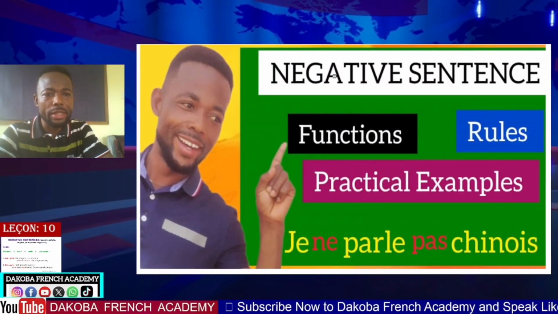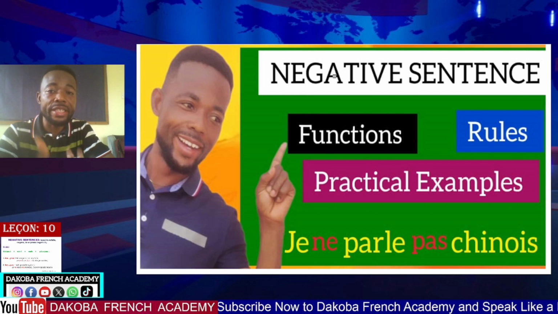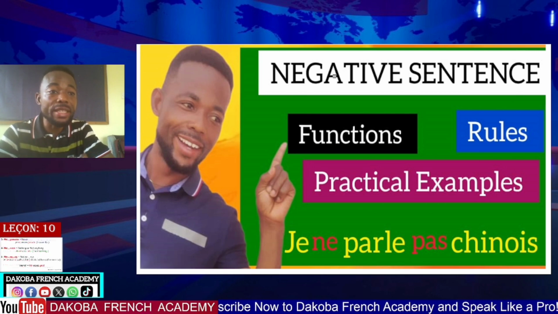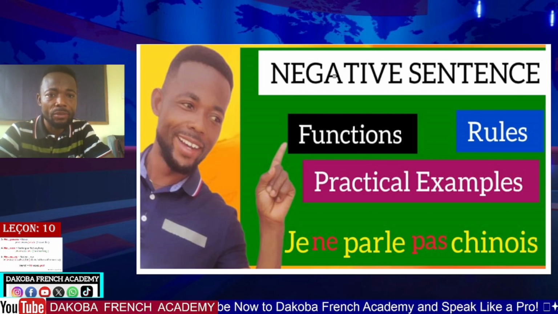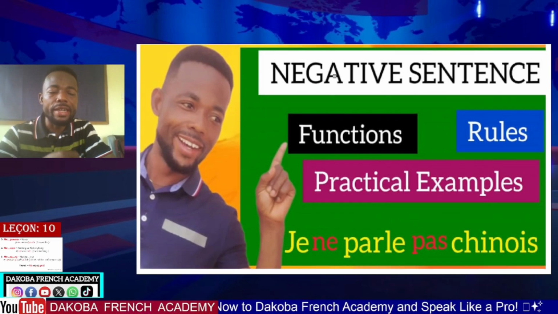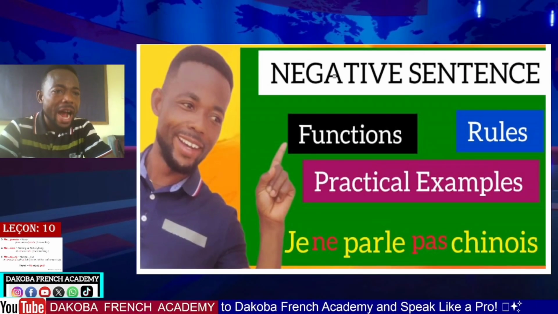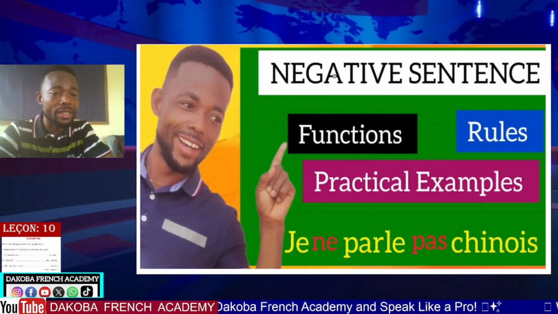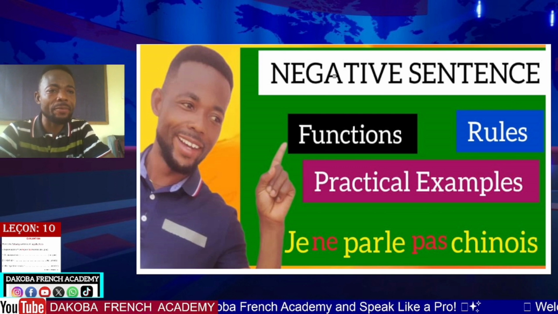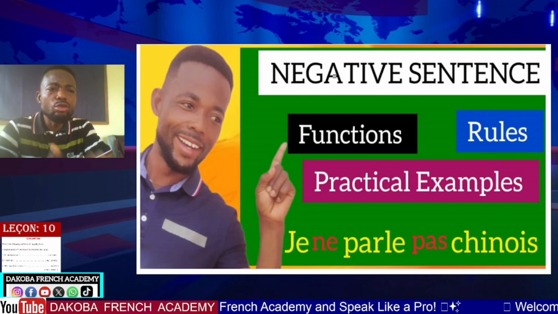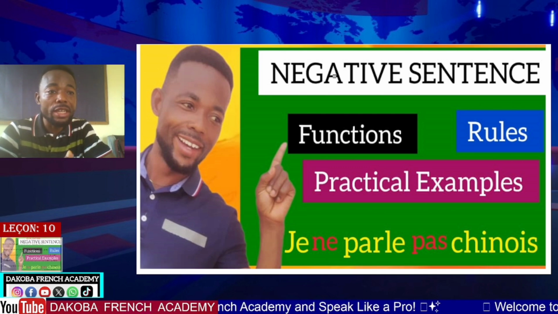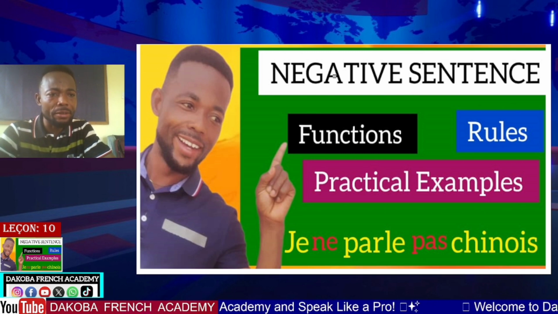Now, negative sentences. Function. We are going to see the function of negative sentences. The rule. How do you arrive at a negative sentence? For instance, I am not a girl. How do we say it in French? You are going to say, je ne suis pas une fille.